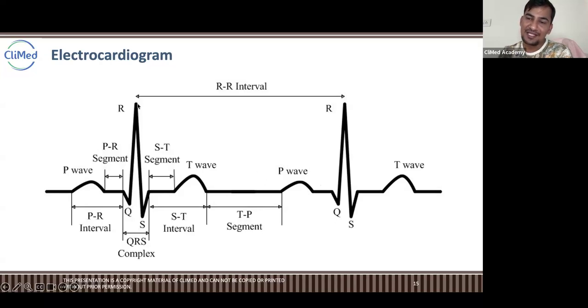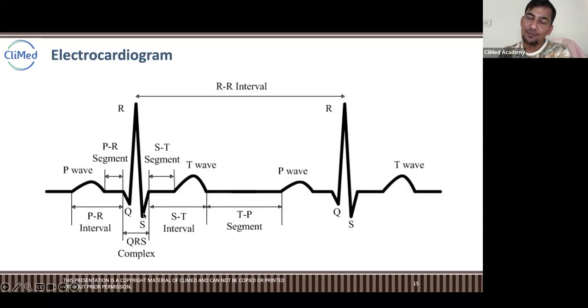So QRS is rapid depolarization. After rapid depolarization, a little repolarization and plateau, and then it is preparing for the next phase where calcium and all comes down, and here it gets relaxed completely. So the ST segment is plateau.